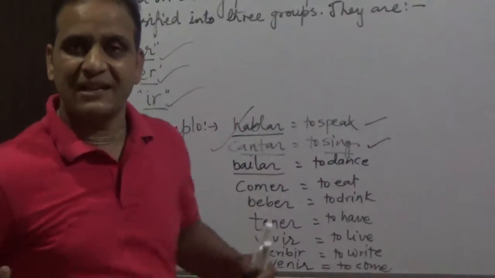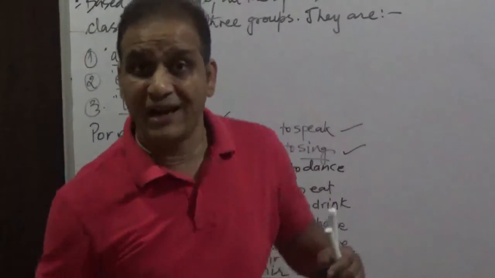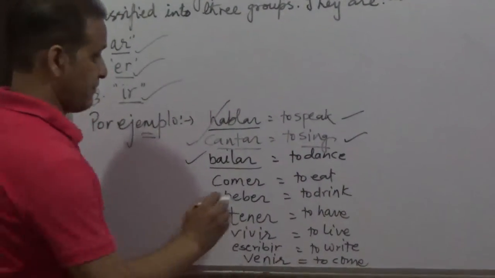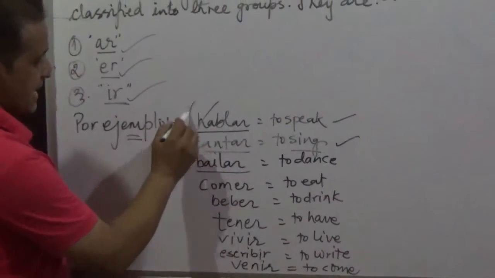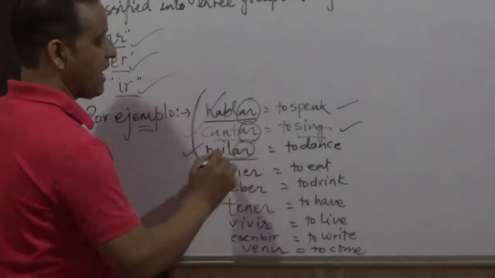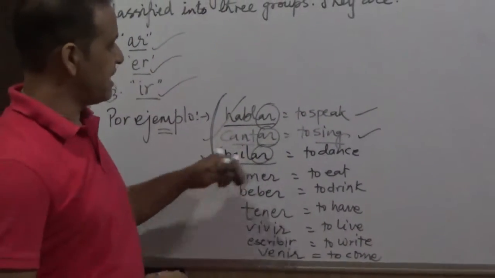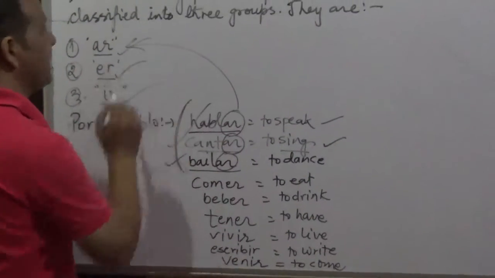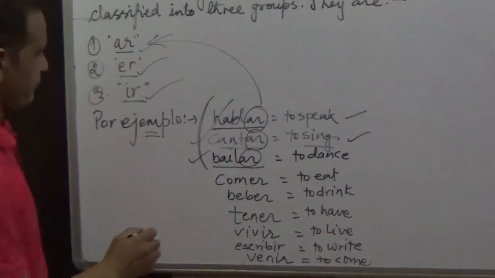Bailar. ¿Qué significa bailar? Yo bailo mucho también. So, to dance. Entonces, estos tres verbos terminan en AR. All these three verbs end in AR. So they belong to AR category or AR group.